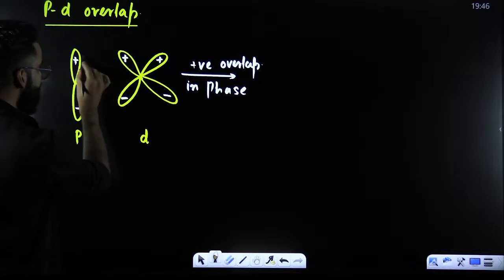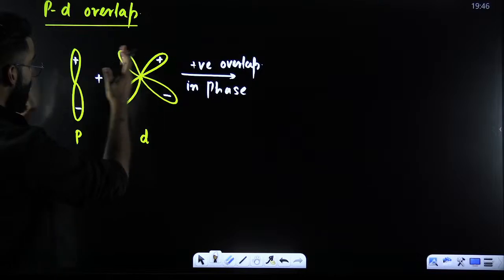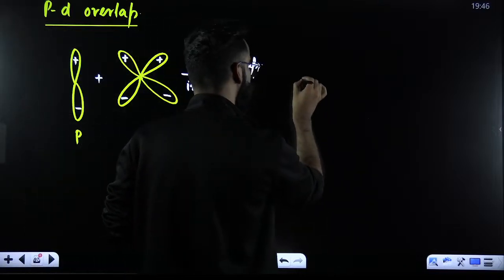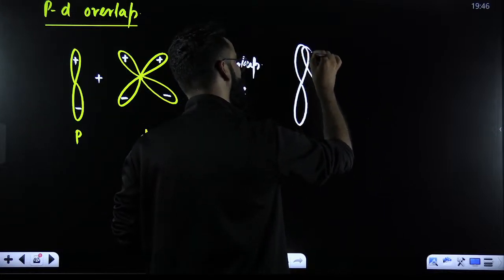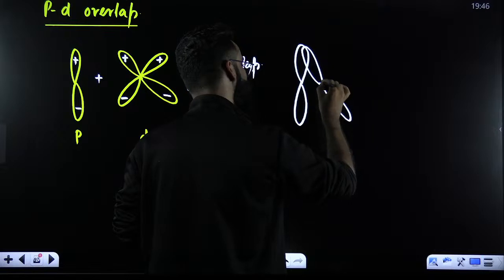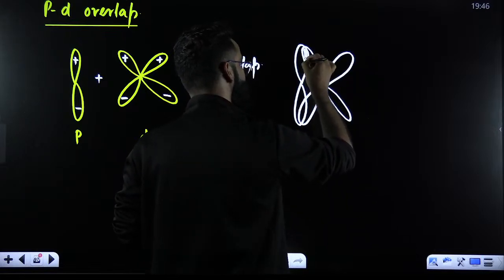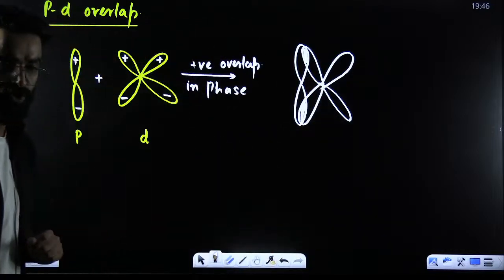Look, same sign, same side. Now, which kind of overlap are they going to do? They are going to show the parallel overlap, right? How are you going to represent it? This is your p. And these are the lobes of d which have merged into this p. Perfect. So what kind of overlap is this?